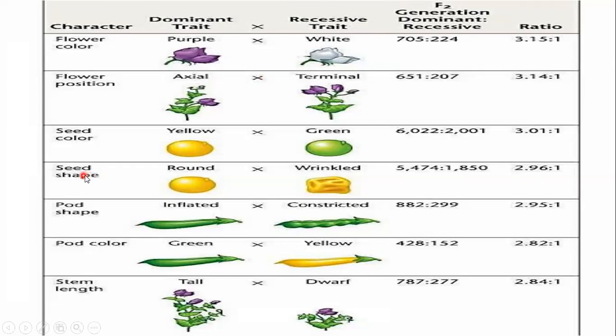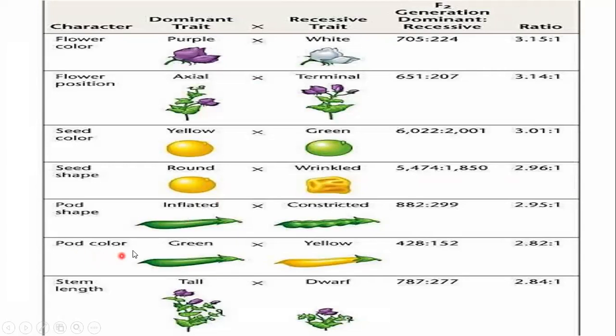Seed shape, round or wrinkled. Round is the dominant seed shape and wrinkled is the recessive seed shape. Next character is pod shape, that is inflated or constricted. Inflated is the dominant trait, constricted is recessive.